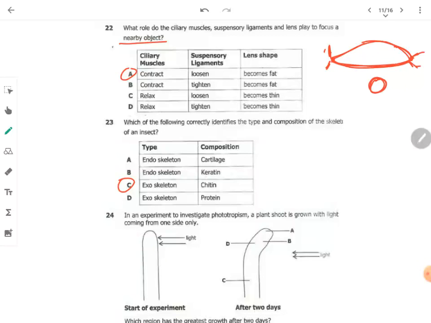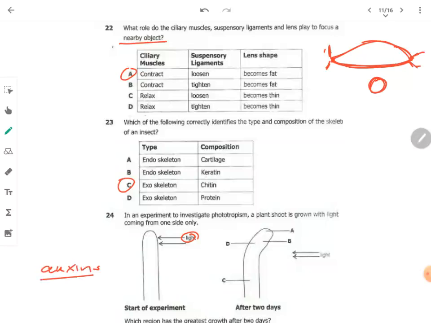24. In an experiment to investigate phototropism, a plant shoot is grown with light coming from one side only. So there is this light coming from one side only, and after 2 days, it bends toward that. Which region has the greatest growth after 2 days? For us to know which one has got the greatest growth is the amount of auxins present. These are growth hormones in plants. So we need to know which part has got the greatest number of auxins.